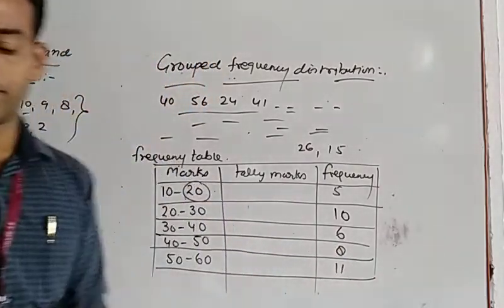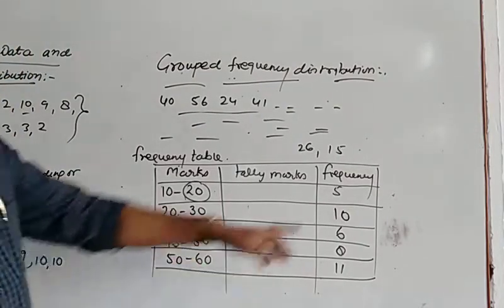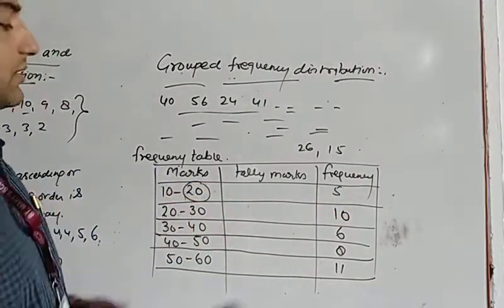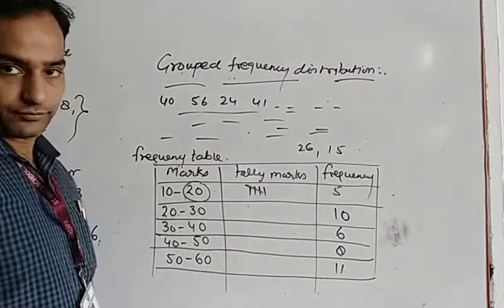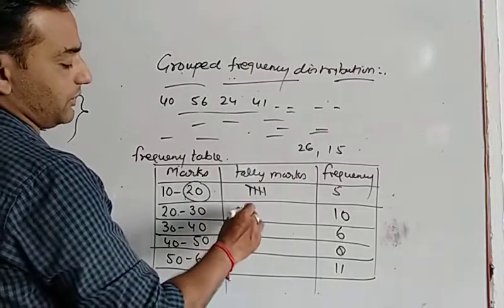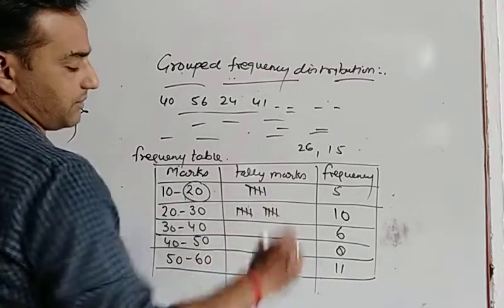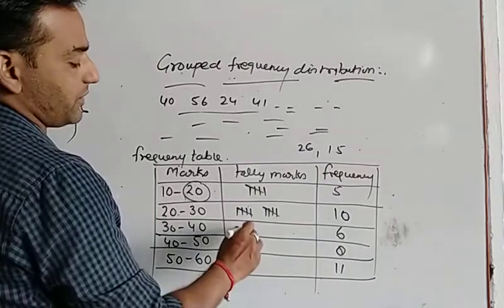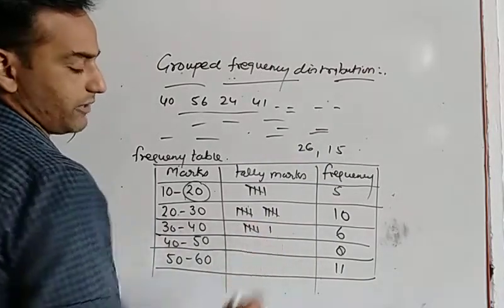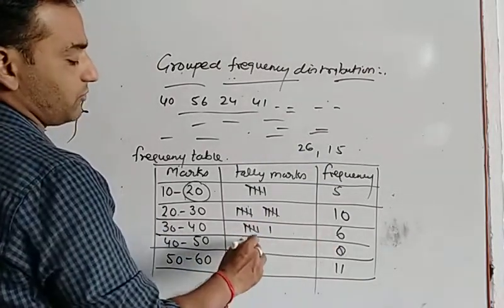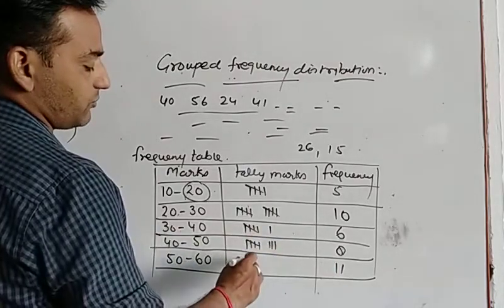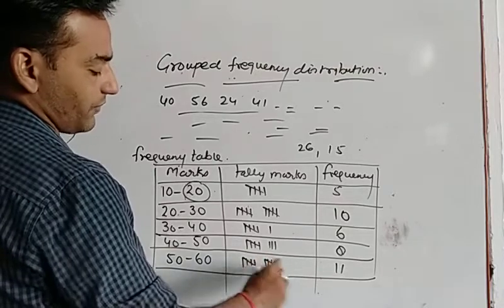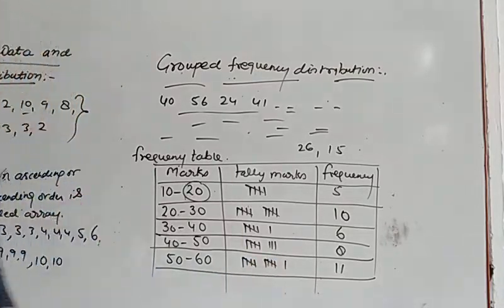Now you see, if 5 students have got between 10 to 20 marks, then what are the tally marks? 1, 2, 3, 4, 5. 10 means 1, 2, 3, 4, 5, 6, 7, 8, 9, 10. 6 means 1, 2, 3, 4, 5 and 1 here. 8 means 1, 2, 3, 4, 5, 6, 7, 8. Now 11 means 5, 5, 10 and 1 will be here. So this is a grouped frequency distribution table.